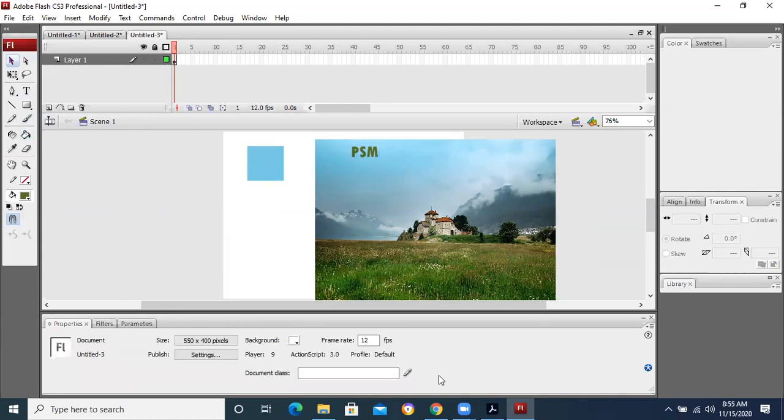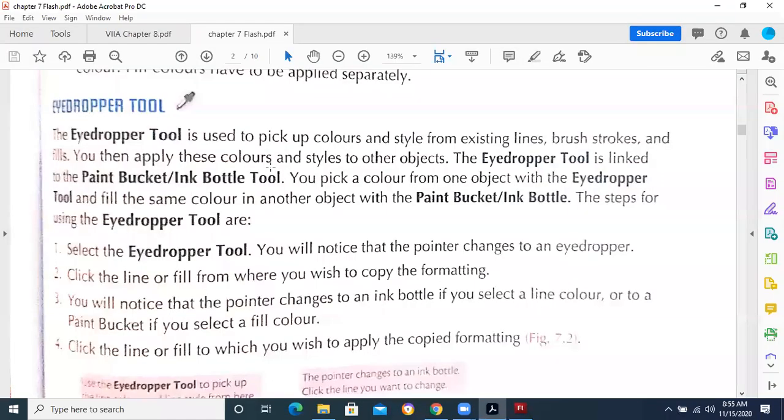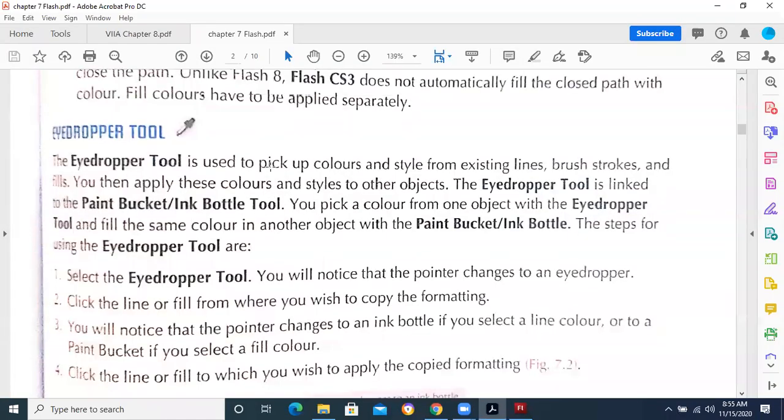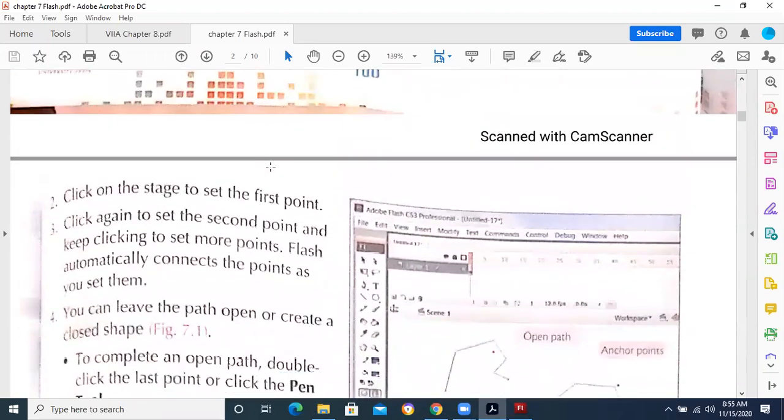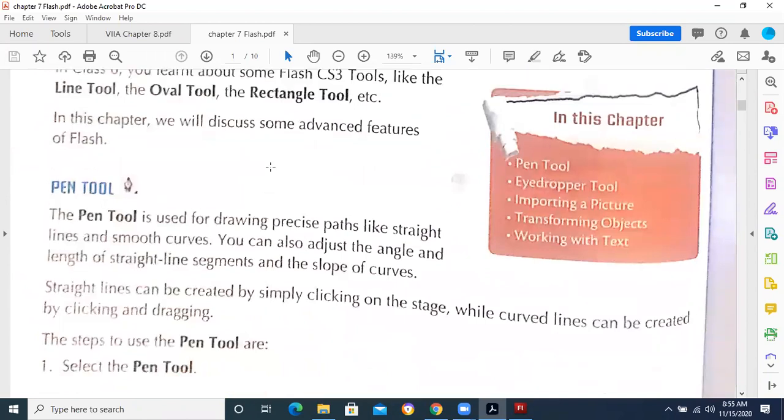This is basically the objective. The eyedropper tool is used to pick the color from any image or any existing object available in the animation. We can pick the color from there.